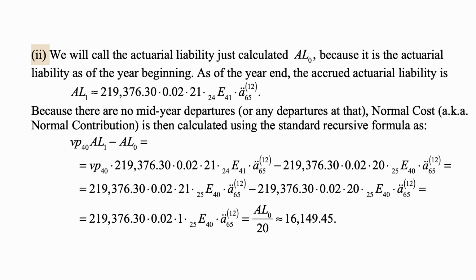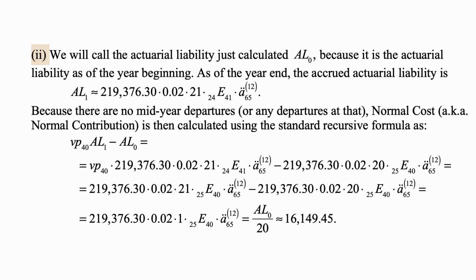So those two terms become the same in both terms that we subtract. We have 25E40 in both of them now, and the first expression has 21 instead of 20 in the second one. So the difference just becomes the projected salary times 0.02 times 1 times 25E40 times ä65^(12).